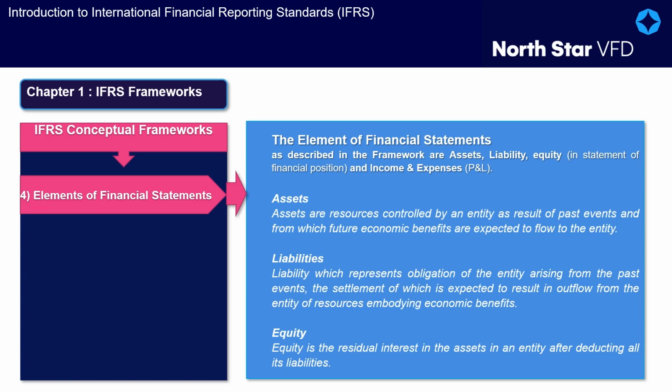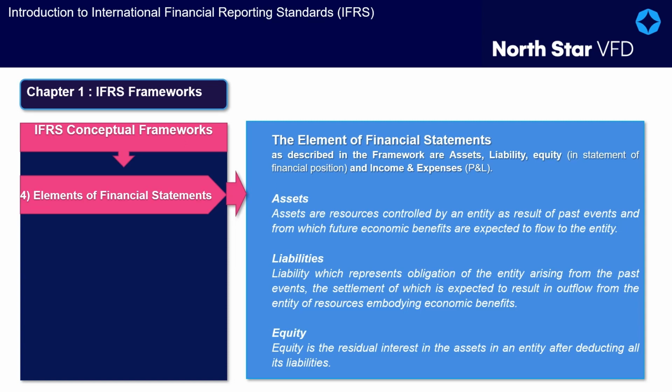position, and income and expenses, in the statement of profit or loss and other comprehensive income. The transactions and other events are grouped together in broad classes and in this way their financial effects are shown in the financial statements. These broad classes are the elements of financial statements. The definition of each element of financial statements as per the framework is as follows. Assets are resources controlled by an entity as a result of past events and from which future economic benefits are expected to flow to the entity.